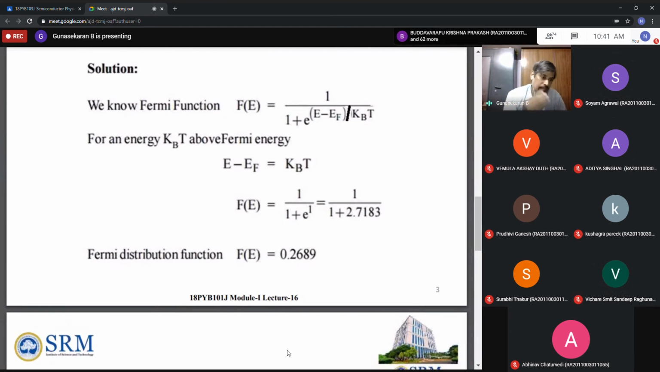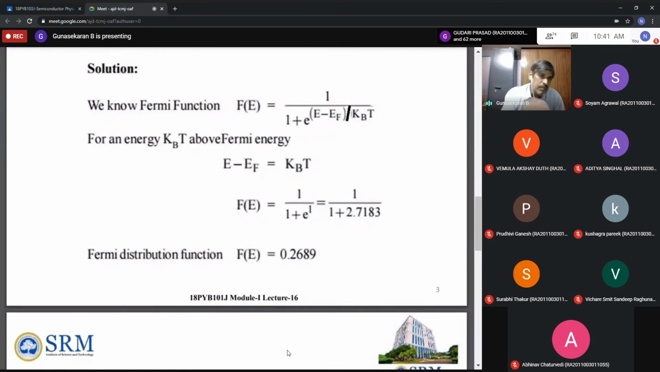The energy given is E equal to EF plus kBT, because the kBT is above. They are telling us an energy kBT above the Fermi energy, so E minus EF is equal to kBT. Replace E minus EF by kBT, the kBT gets cancelled, and I get e power 1, which is 2.718. Then 1 divided by 1 plus 2.718 is 1 divided by 3.718, and you get 0.2689. That is the Fermi-Dirac distribution function.